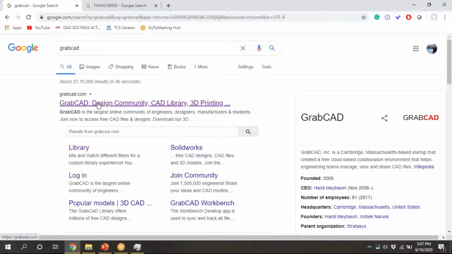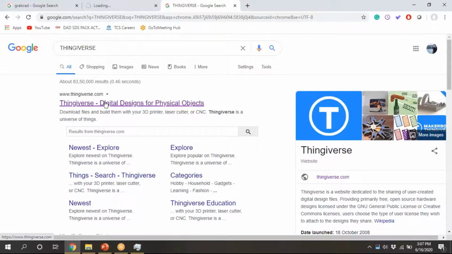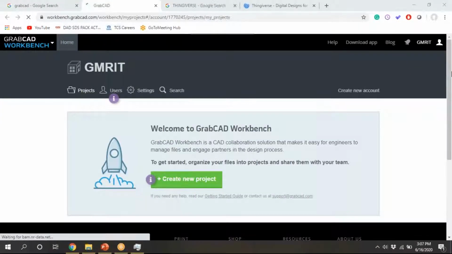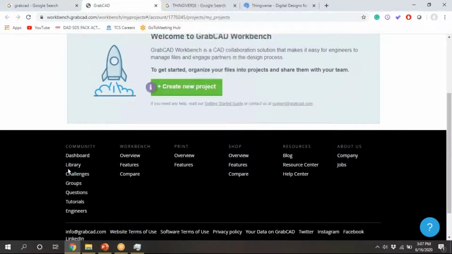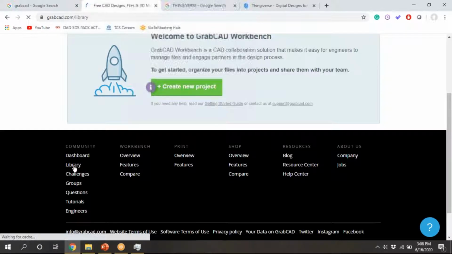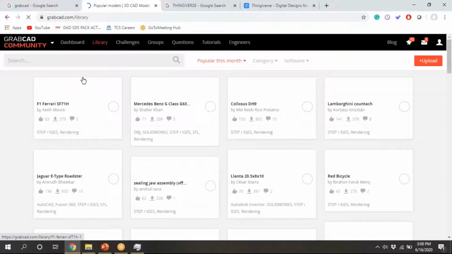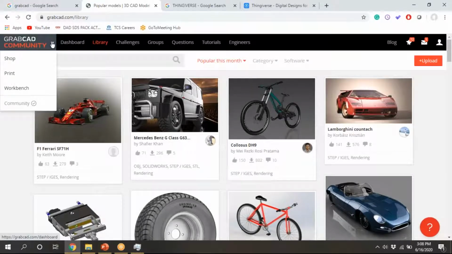This is GrabCAD, and this is Thingiverse. What is GrabCAD and what is Thingiverse? We will see. We can go to the library to find the 3D parts. This is the starting page of GrabCAD. You can go to the library to find the 3D parts. See here, FreeCAD designs, popular models, 3D models, and those things are there. This is the GrabCAD community.